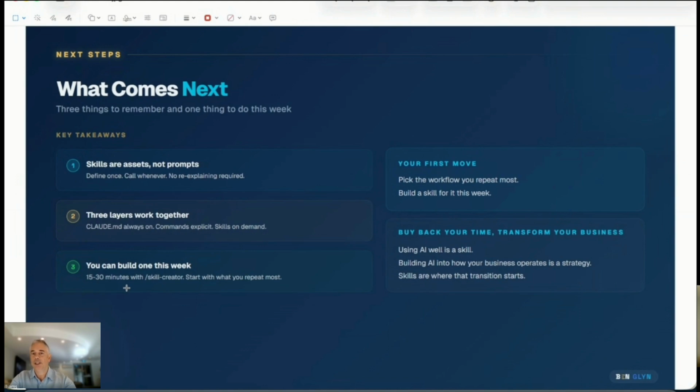So hopefully that's the start of you winning more time back, and you're able to transform what you do, so you can focus on your business rather than working in your business. Nice. Well said. I agree with all that. But it's really just get in, give it a go. That's the way you're going to learn. Yeah, dive in, get your hands dirty.